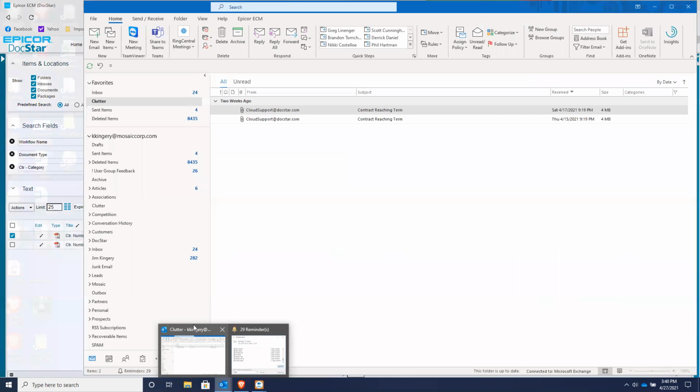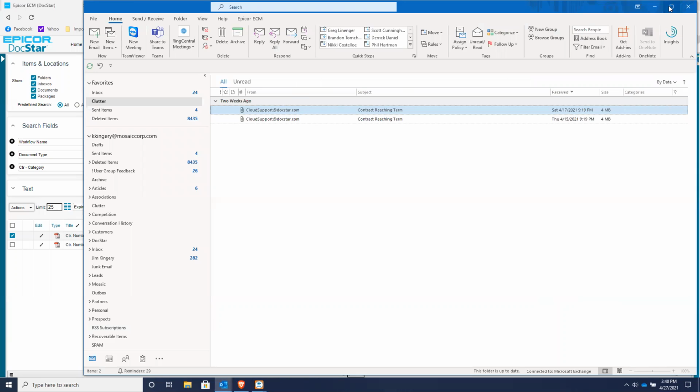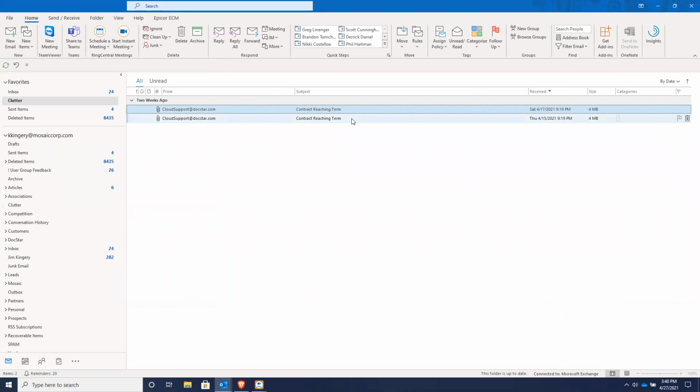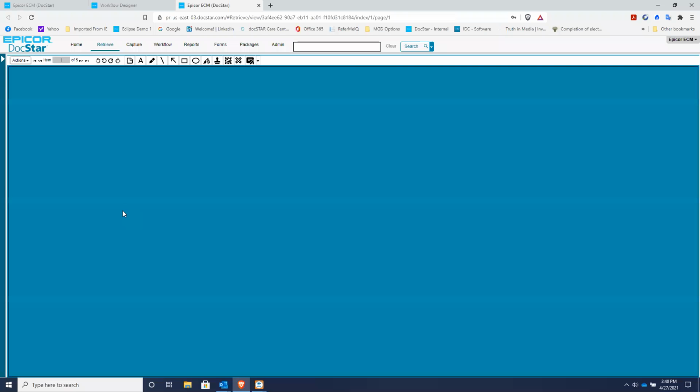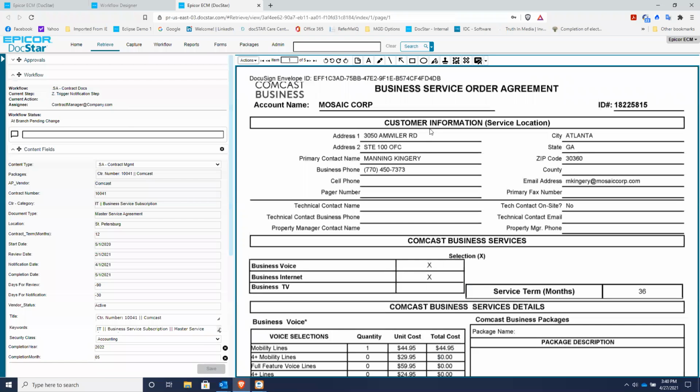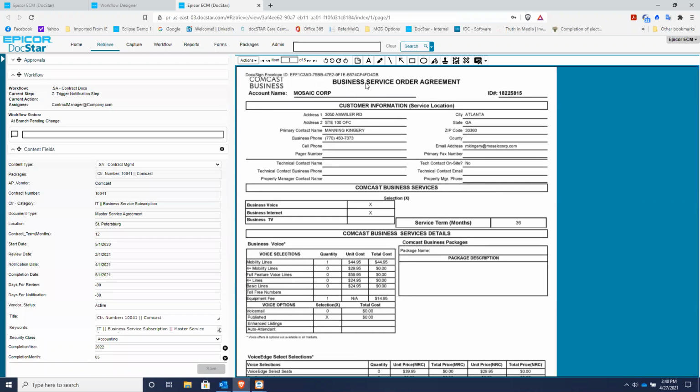Those kinds of things can come right into your email here, and you can see right here in my email I've got contract reaching term. And so I have this particular one coming up. I can attach the actual contract to the email in case I'm offline someplace and want to look at it on my smartphone or on some sort of a laptop when I'm out of the office. Or I can just click on this link and have it take me right to this particular contract that needs to be either renewed or terminated. This would be like a Comcast one that we have ourselves. Yeah, here, business service order agreement with Comcast. So I can just click on the link when it sends me the notification and do what I need to do with it.